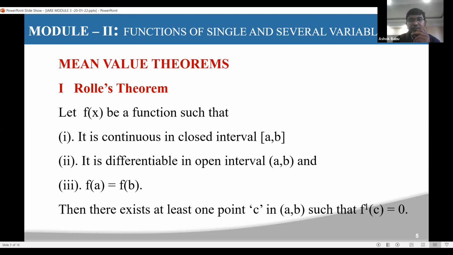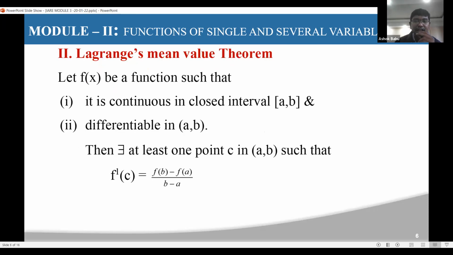For Lagrange's mean value theorem, the function must be continuous in the closed interval and differentiable in the open interval. If these two conditions are satisfied, Lagrange's mean value theorem is applicable. Then you find f dash of c equal to f of b minus f of a by b minus a, where there exists at least one c belonging to a comma b.